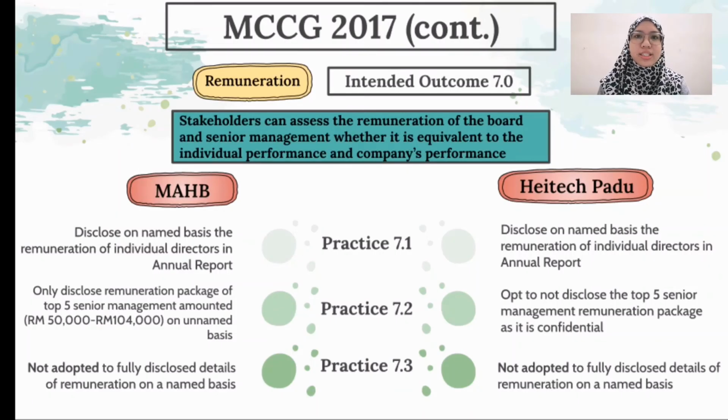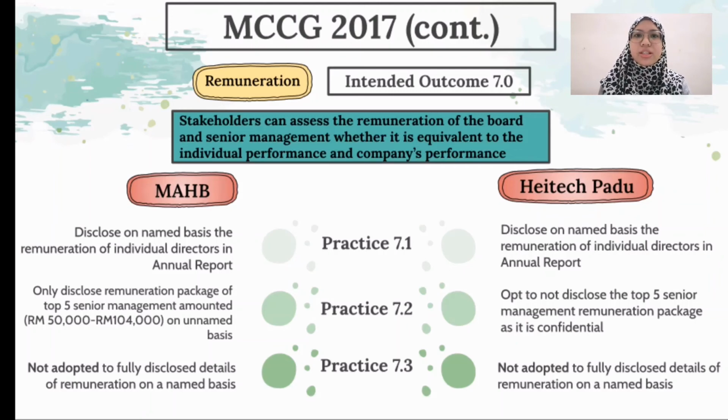Moving on to the last intended outcome from MCCG 2017 based on our findings. It is still under remuneration, which is about stakeholders being able to assess the remuneration of the board and senior management, whether it is equivalent to their individual performance as well as the company's performance. For the first practice, under practice 7.1, both companies disclose on a named basis the remuneration of the individual directors in their annual report.